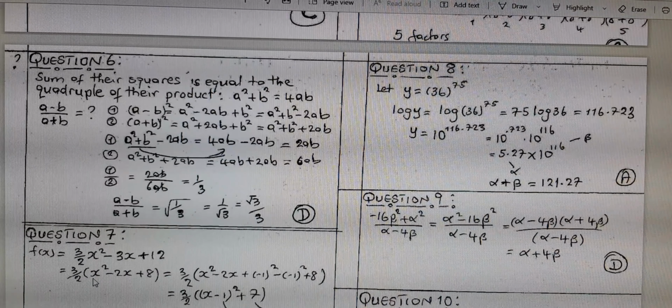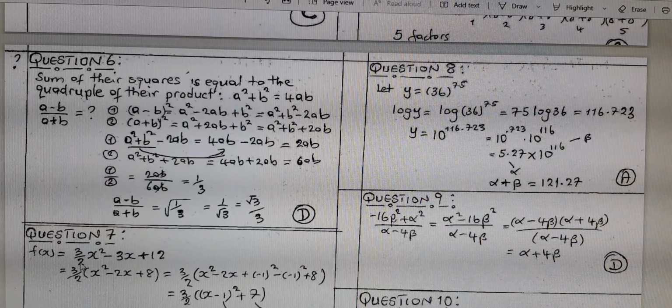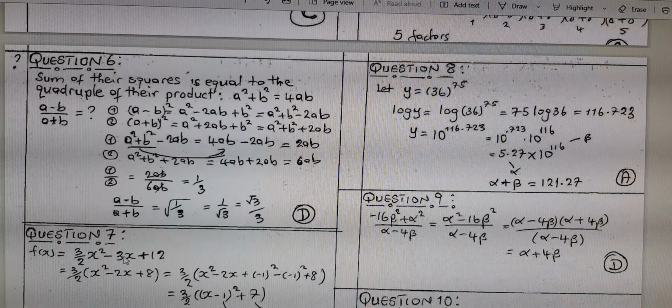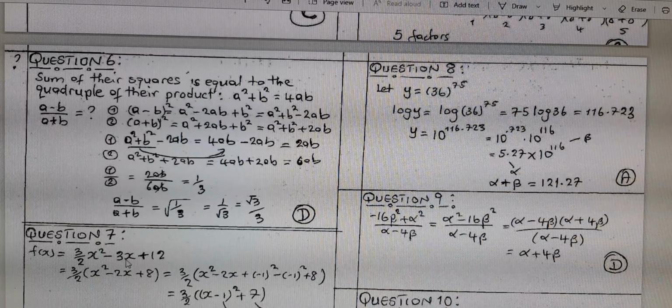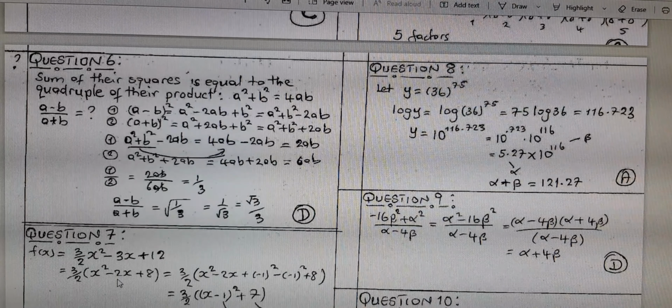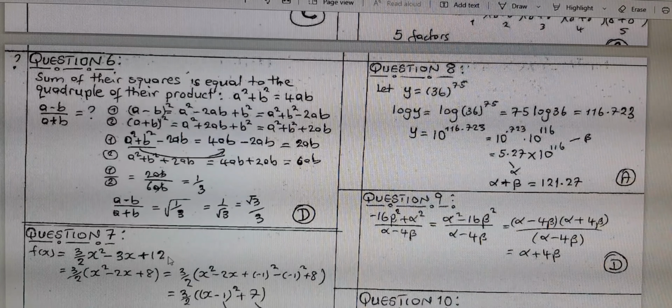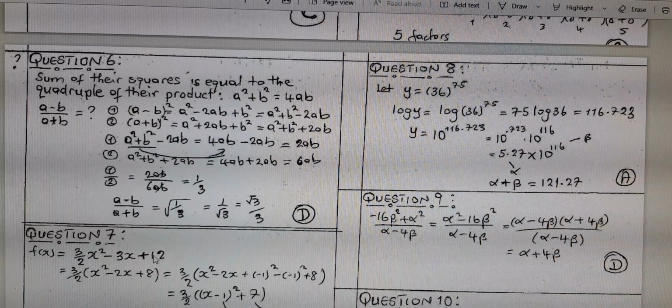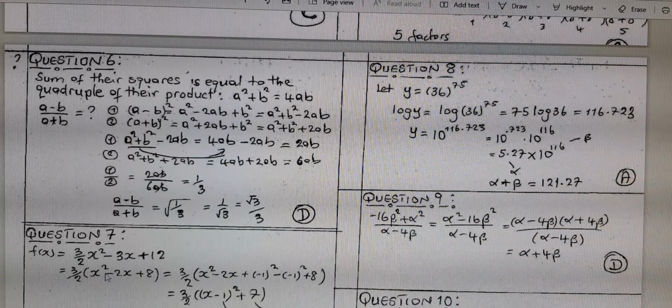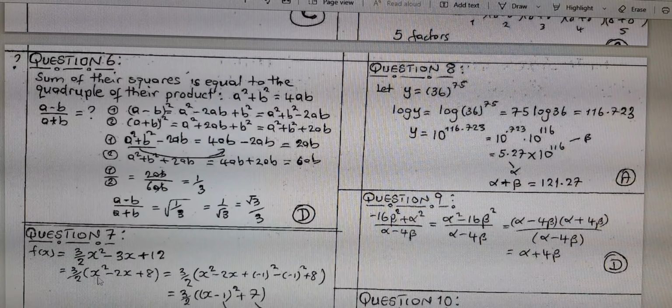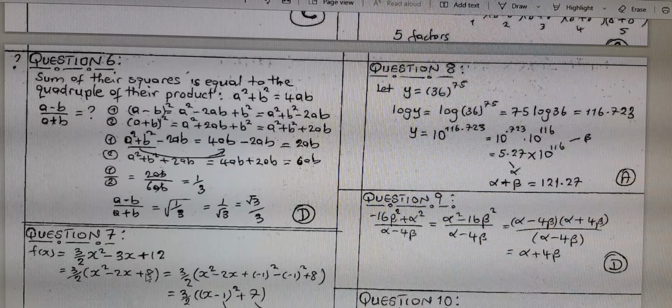So here I'm left with 1. But here, since 3 on 2 was not there, it's just like I multiply by 2 on 3 here. So if I multiply by 2 on 3, 3 cancels 3 and I'm left only with 2. And I can also multiply by 2 on 3 here. 3 cancels here, 4 times that is 8. So this is a nice form. Now inside here I should complete the square of the inside quadratic equation.